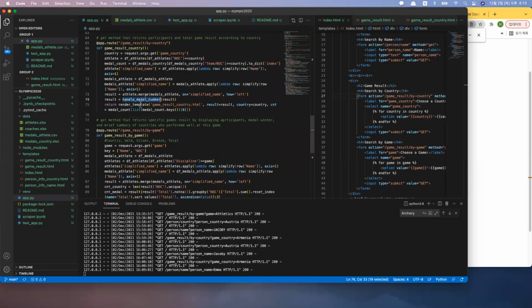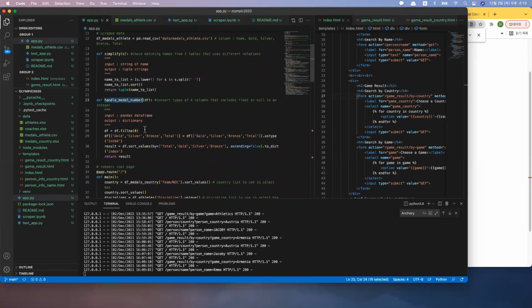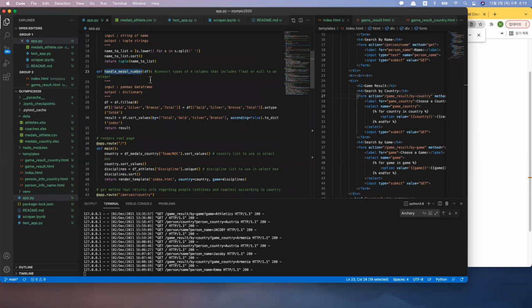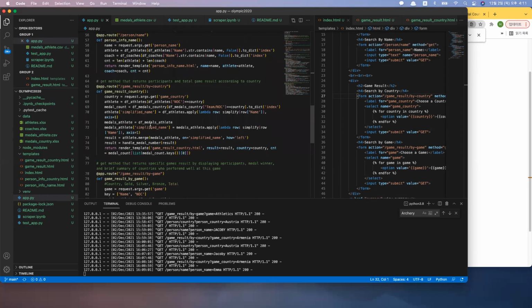And also to handle the medal number, this is also a custom function I used. This is used because when I merge or do group by or other functions on a data frame, when a column value has no value, it automatically converts integers to floats, but the value I want is an integer. So I just converted all the float values to integers again and put 0 instead of null. So that's what this function is doing.